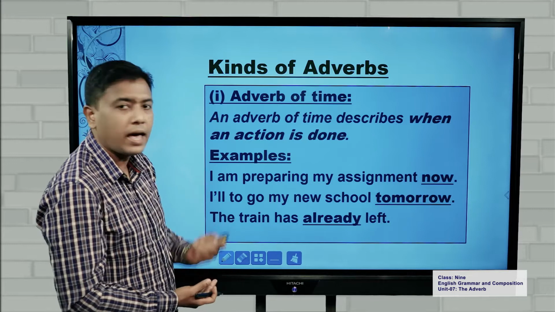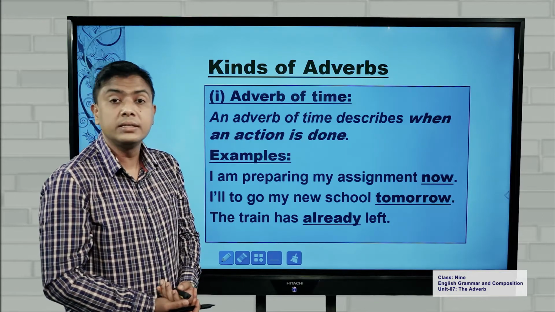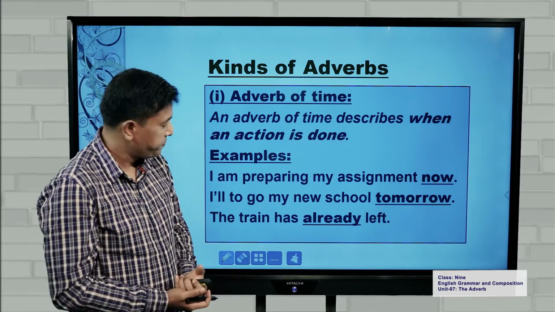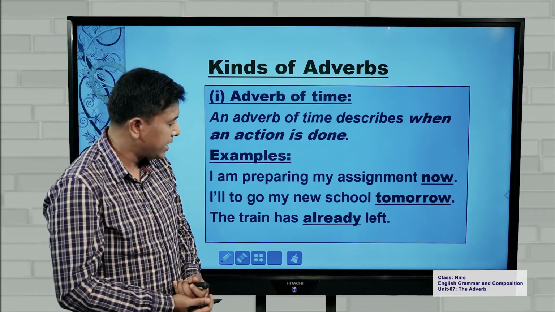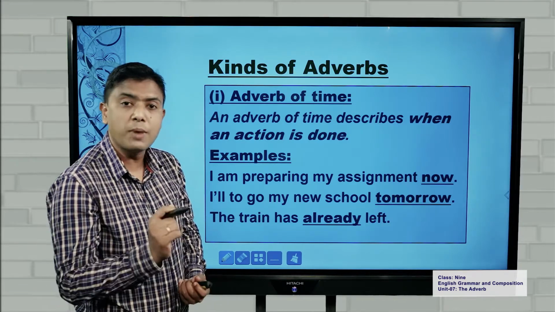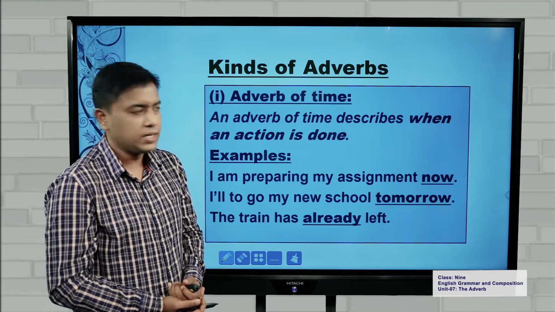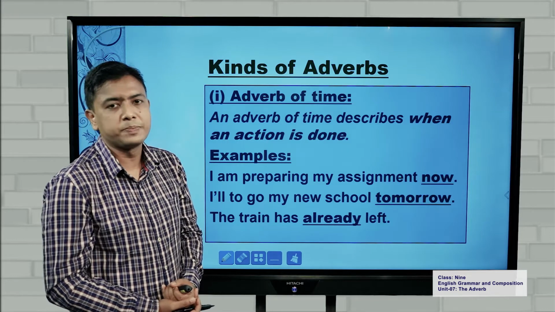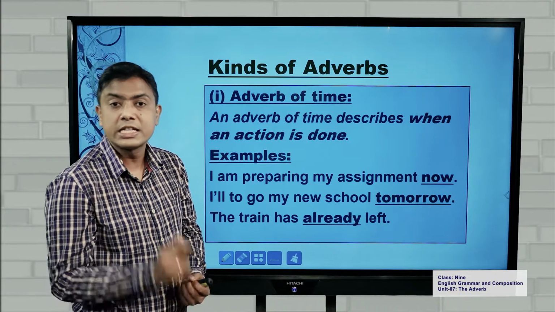An adverb of time describes when an action is done, related to time. Examples? I'm preparing my assignment now. I'll go to my new school tomorrow. And the third one, the train has already left. These underlined words are the adverbs of time because they answer when, they answer time.